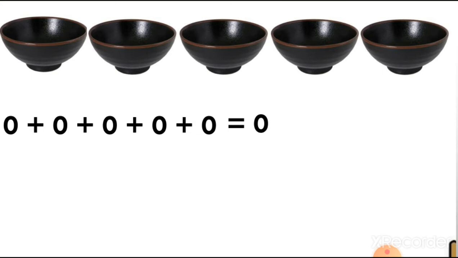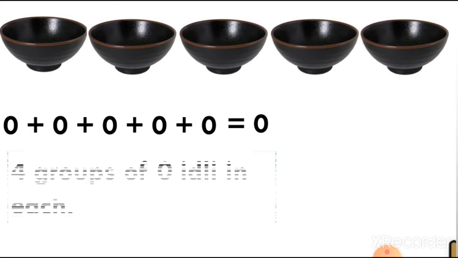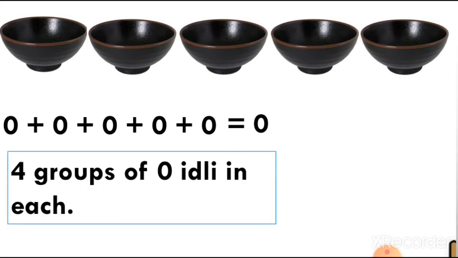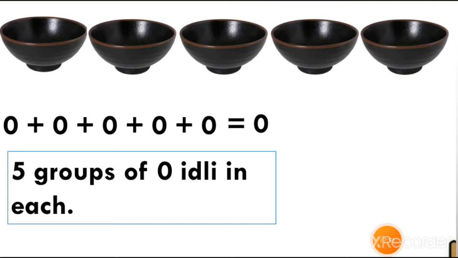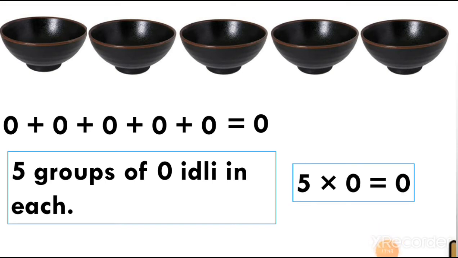So here there is nothing in the bowl. These bowls are empty. So you can say, how many groups are there, students? There are 5 groups of 0 idli in each. So whenever you are multiplying any number with 0, you will get the answer 0 only. Understood, students? I hope you understood how to do this.